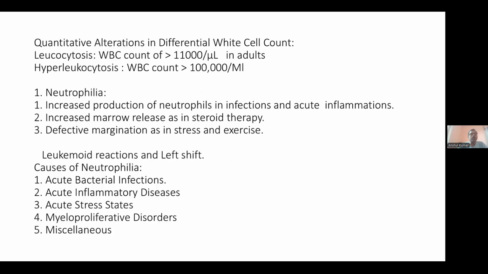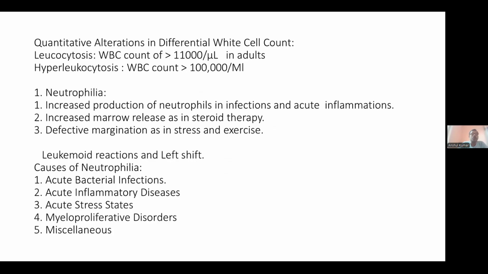First we will discuss that. The condition where the neutrophil count increases is called neutrophilia. We have already seen that neutrophils constitute 40 to 75% of the total white blood cell count.